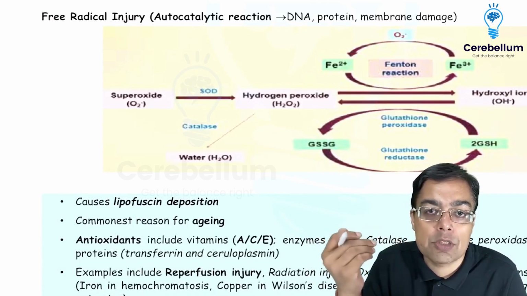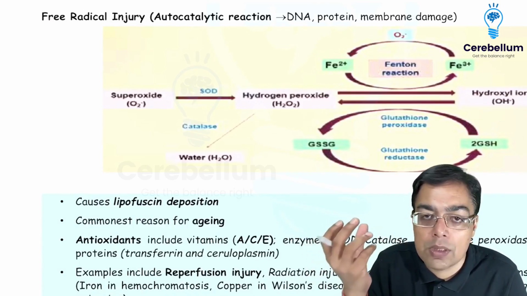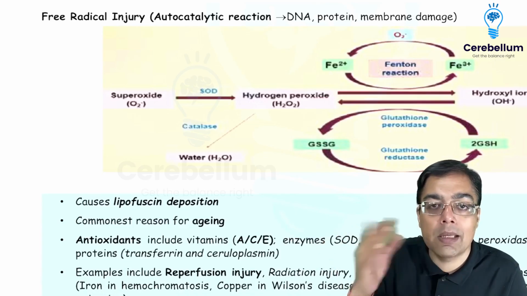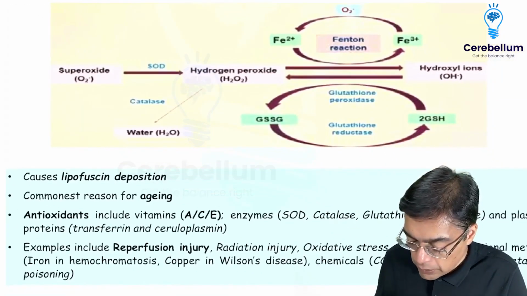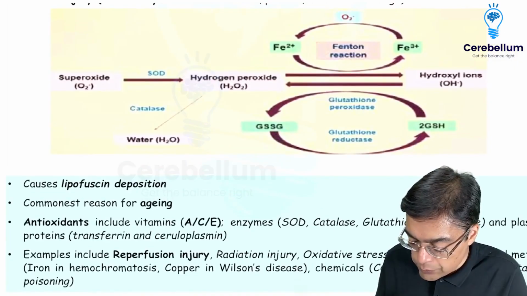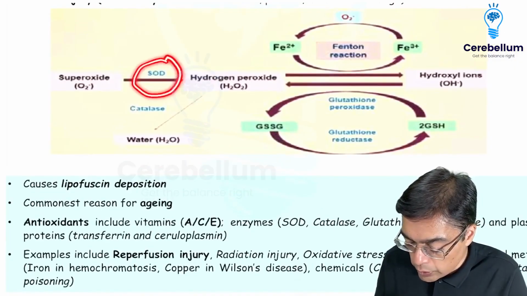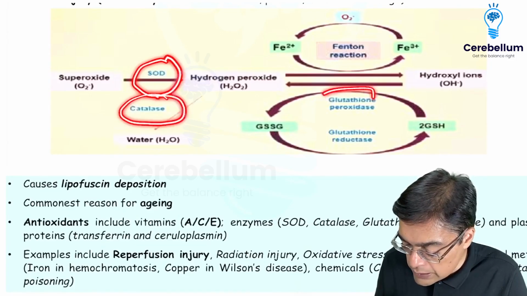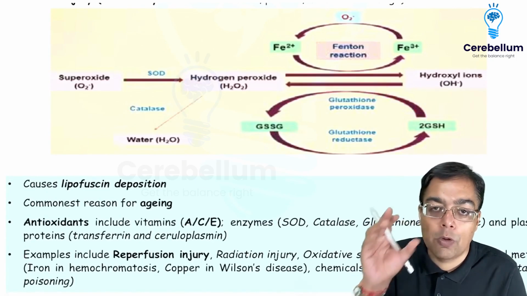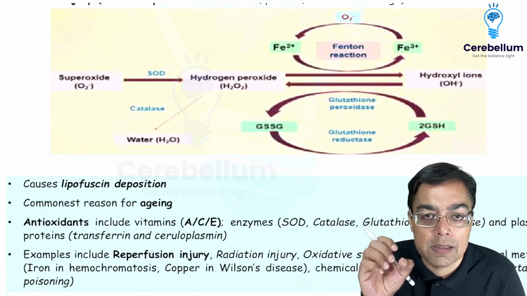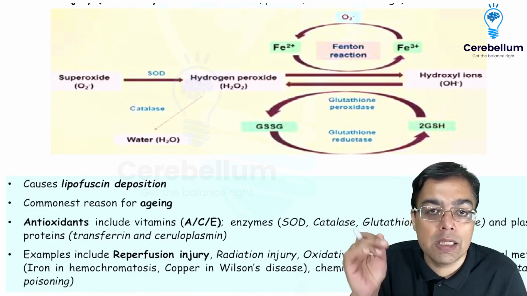Now, what can be the examples of the antioxidant enzymes or vitamins is the question that we are asked in the exam. So that's a biochem pathlink question. Remember the fact that you are going to be having the presence of certain types of enzymes like SOD. You are having enzymes like catalase. You are having an enzyme that is given the name of glutathione peroxidase, which are going to be responsible for decreasing the concentration of the free radicals. So they are examples of antioxidant enzymes.